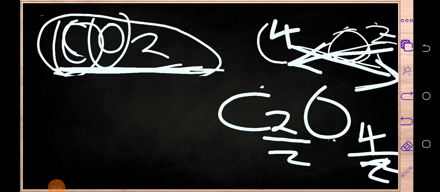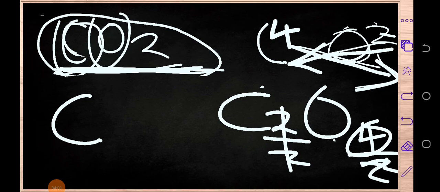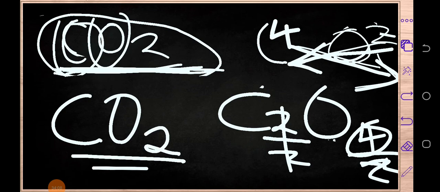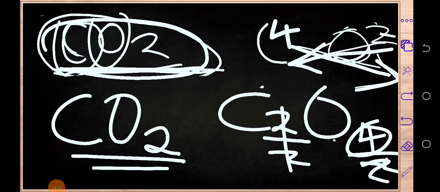So if we divide 2 by 2, we are going to have 1. And in this case, we do not write 1. And if you divide 4 by 2, what we are going to have is 2. And this is how we write the chemical formula for carbon dioxide.